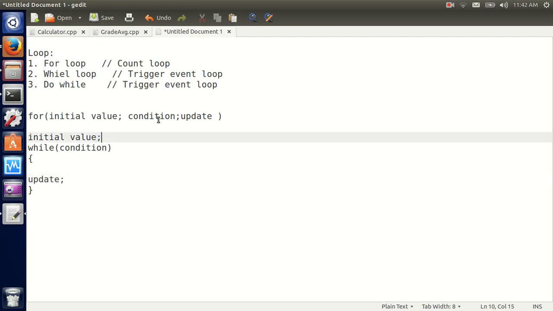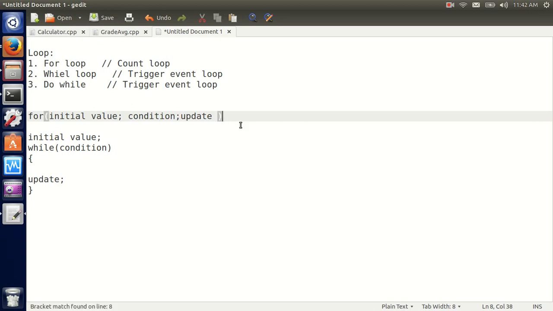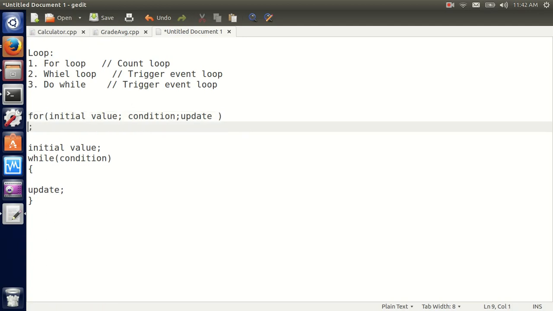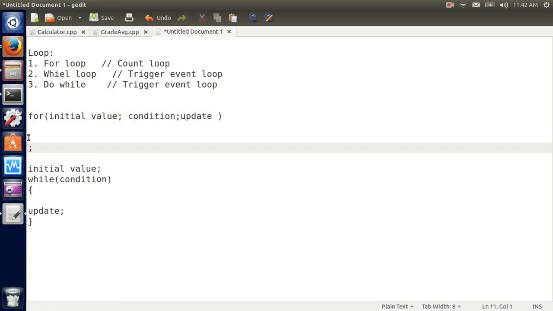Important things, some people sometimes put comma inside a for loop. This is wrong. Sometimes people put a semicolon here, and what does that mean? It's gonna loop in the back. It's not gonna give you an error, but it's not gonna do nothing. Meaning here, it's just saying you have an empty statement, you have nothing here to do.